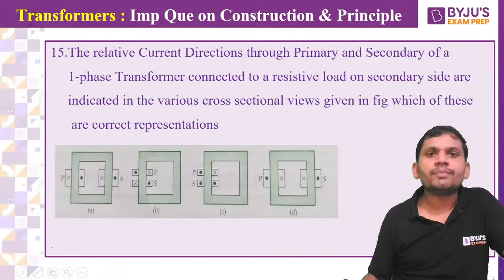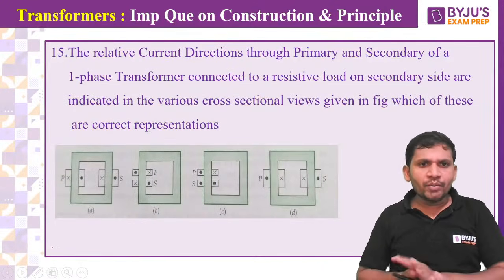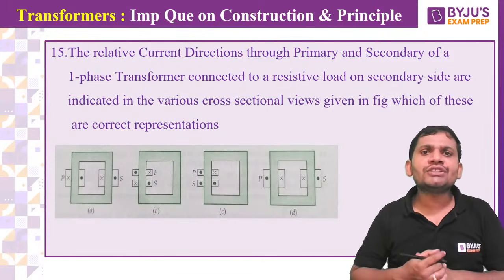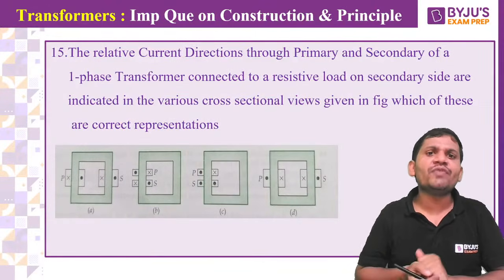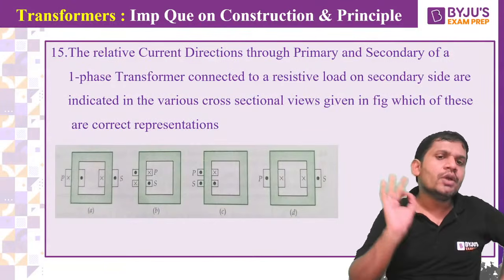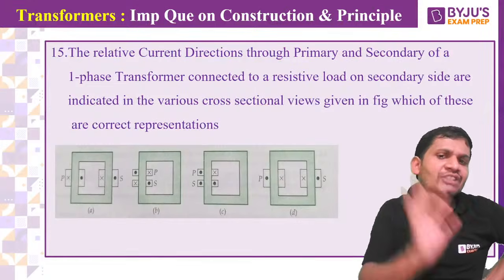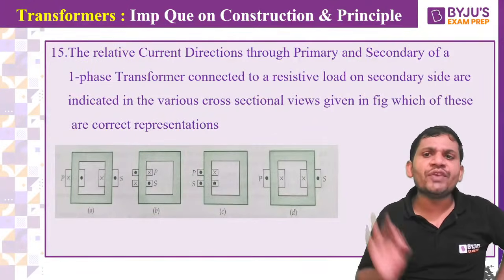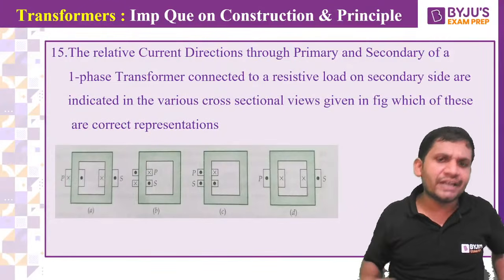One more important model of question. The relative current direction through primary and secondary of a single phase transformer connected to a resistive load on the secondary side, indicated in the various cross-sectional views given in the figure. Which of these are correct representations?